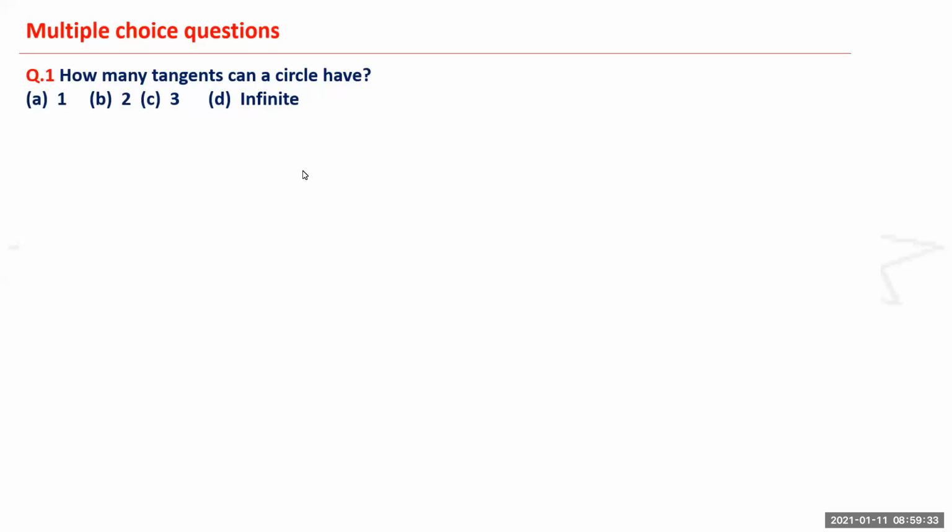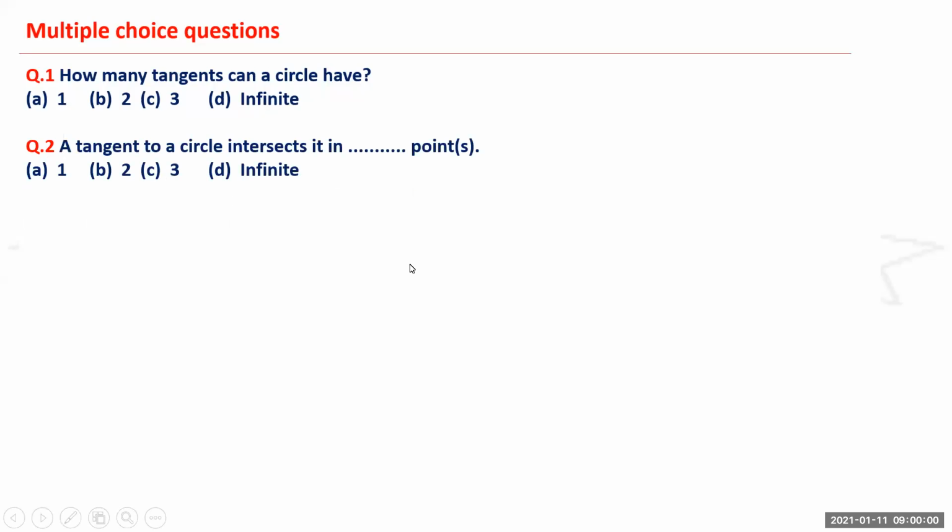See, go with the definition of a circle. What is the definition of a circle? It is the set of points which are equidistant from a fixed point. That is the center. So that means on the circumference you are going to have infinite points, and for those infinite points you can draw infinite tangents. So the answer is option D, infinite. Now the next question.